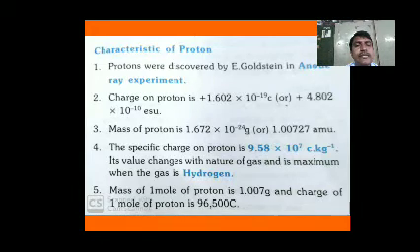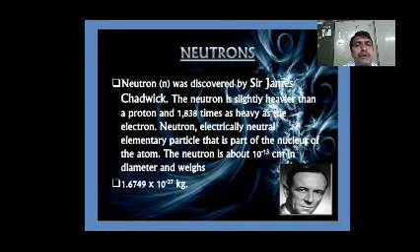The specific charge on a proton is 9.58 into 10 to the power of 7 coulomb per kilogram. Its value changes with the nature of gas and is maximum when the gas is hydrogen. Mass of 1 mole of protons is 1.007 gram and charge of 1 mole of protons is 96,500. These are the characteristics of protons.